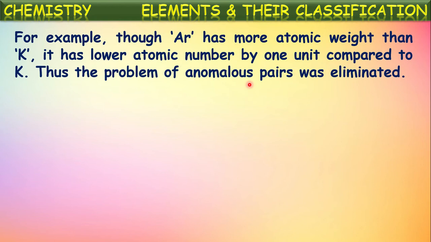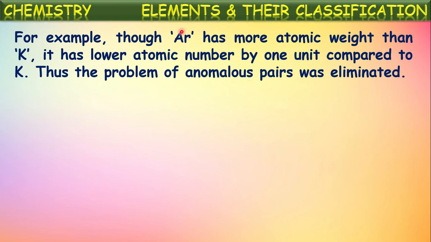But in the case of certain pairs like argon and potassium, he did not follow this principle because these elements fit in one group where all the elements have similar properties. So instead of writing potassium first, he wrote argon at the start, which has greater atomic weight than potassium.